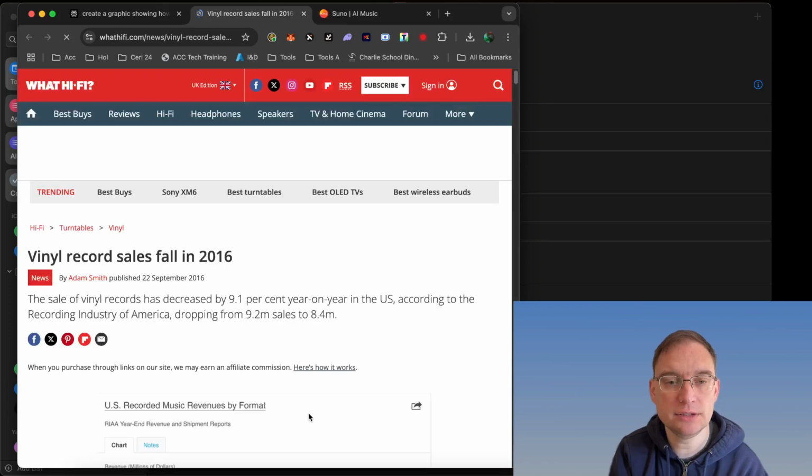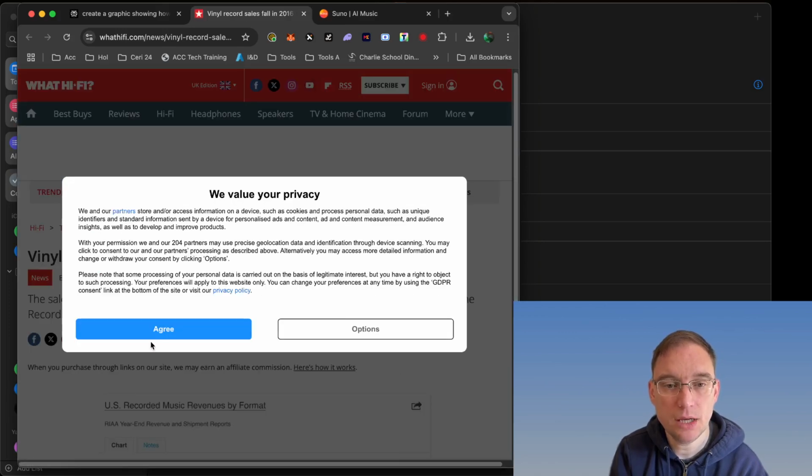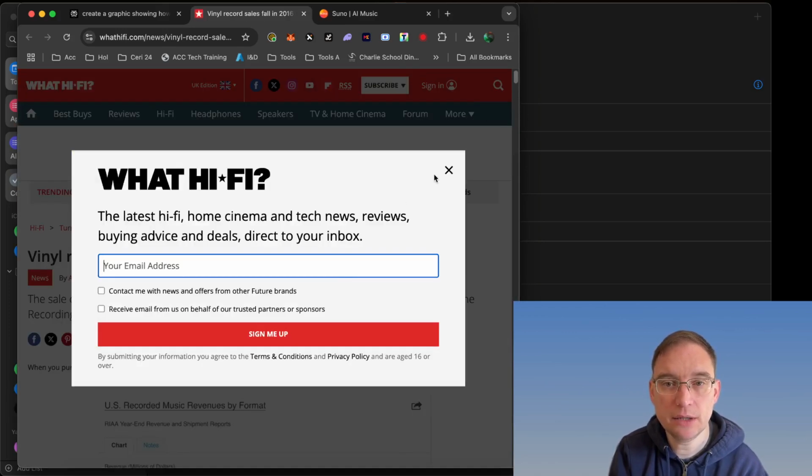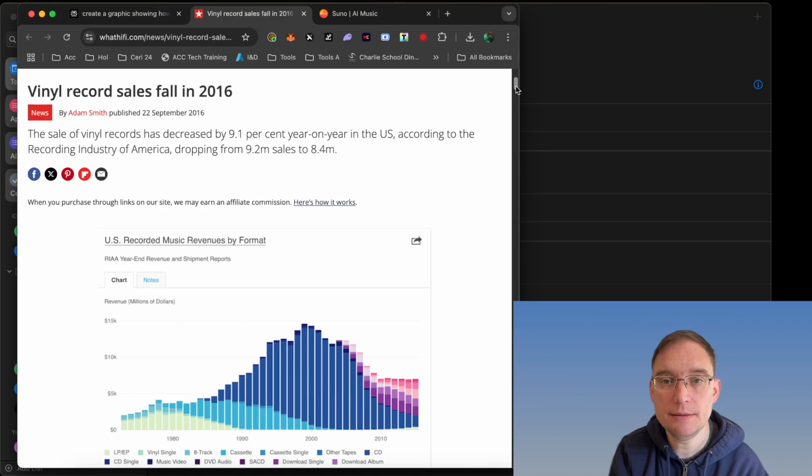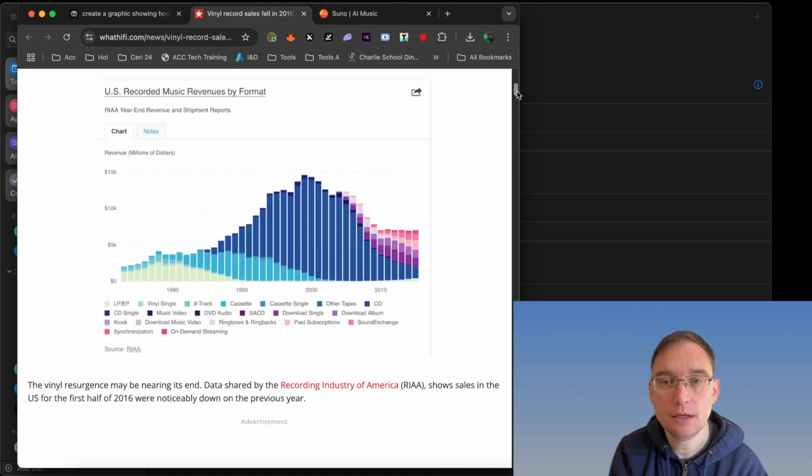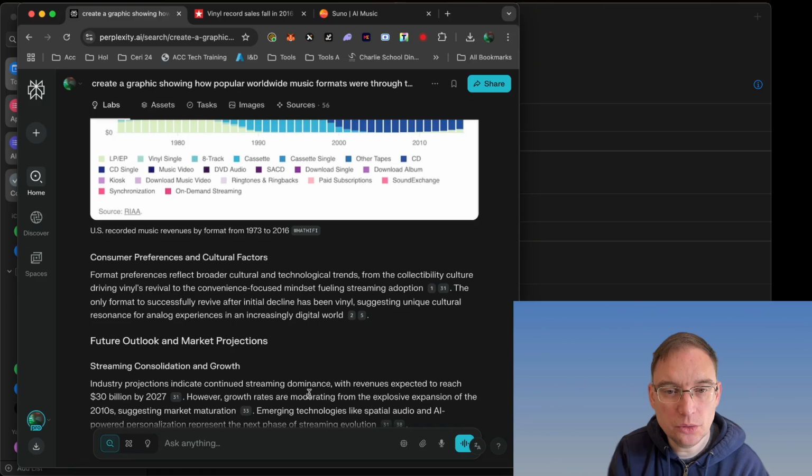So if I click on that, just as an example, agree to the cookies, even though we never read them. Let's have a look. Yeah, it's used the same chart as I thought it would. So this is cool. I like that. That's kind of what I was expecting at the top, but still. As I say, you can then reprompt and do what you like.